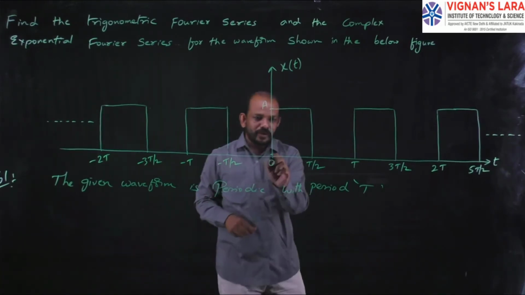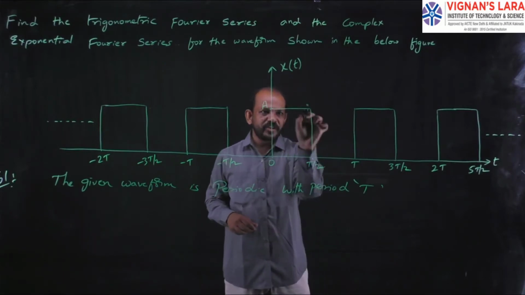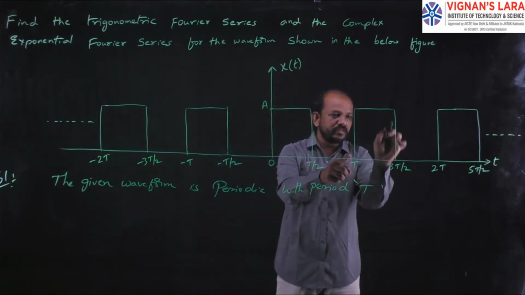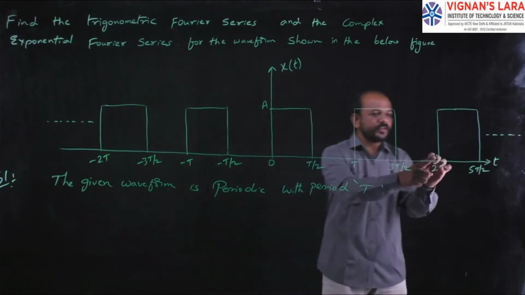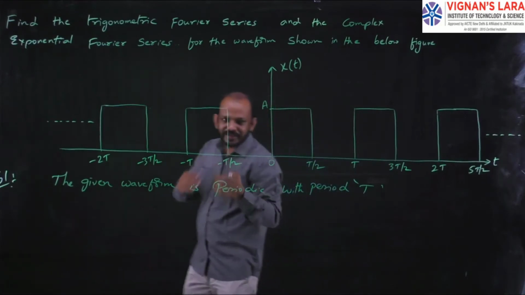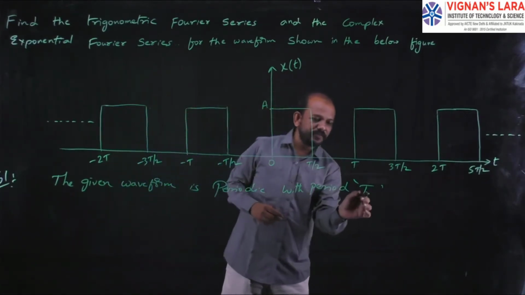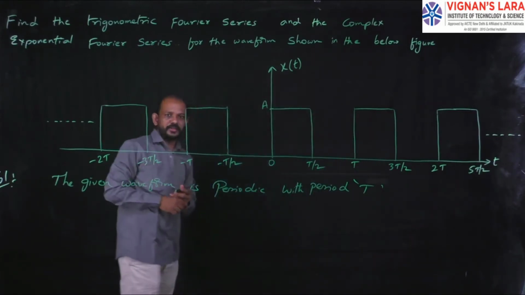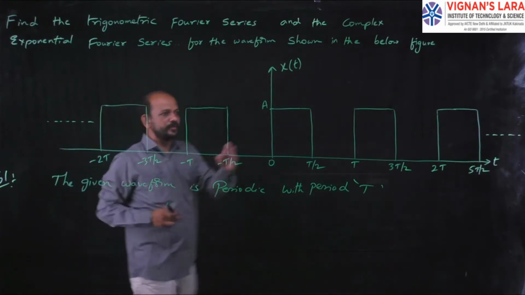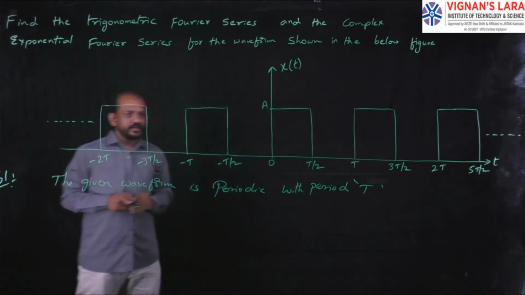That is, from 0 to T, it has some shape like this. After T, the same shape is repeating up to 2T. After 2T, the same shape is repeating up to 3T. That is, it is repeating at the time period T. Hence, the fundamental period is capital T. So, on seeing the diagram, we can say that the given waveform is a periodic waveform because it is repeating after every T. So, it is a periodic waveform with the period T.